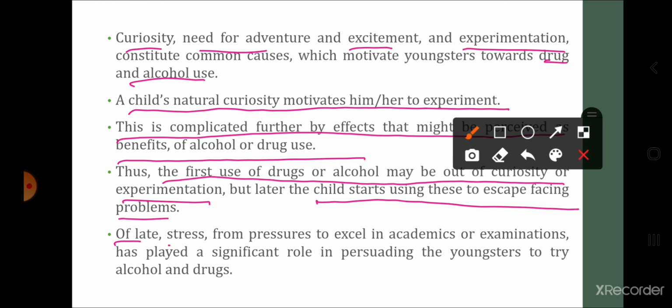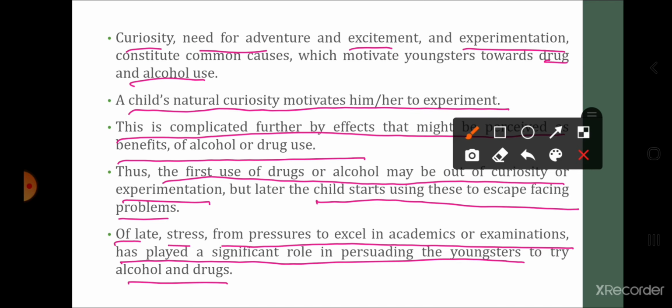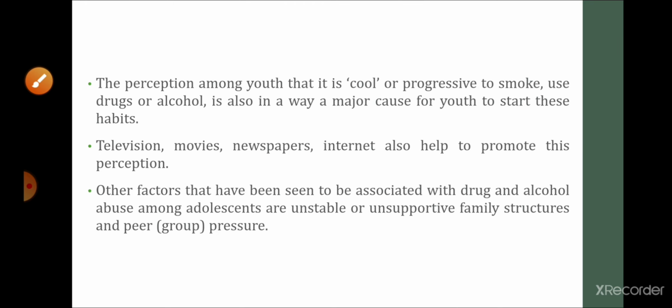Of late, stress from pressures to excel in academics or examination has played a significant role in persuading the youngsters to try alcohol and drugs. स्कूल से, घर से सबका प्रेशर रहता है कि यू शुड एक्सेल, यू शुड स्कोर गुड मार्क्स इन एग्जामिनेशन. ये सब स्ट्रेस की वजह से adolescent child or adolescent person may get engaged in using the drugs or alcohol.